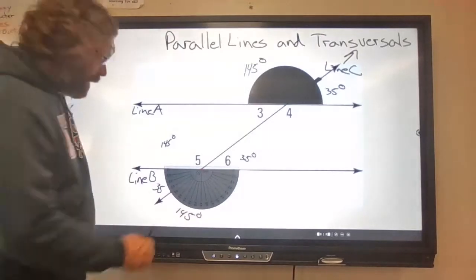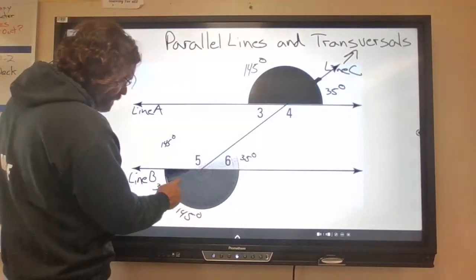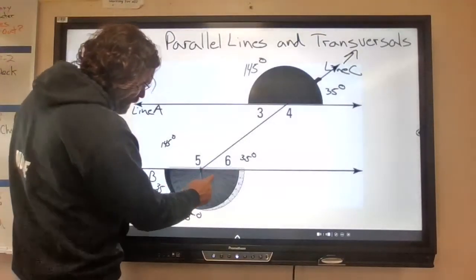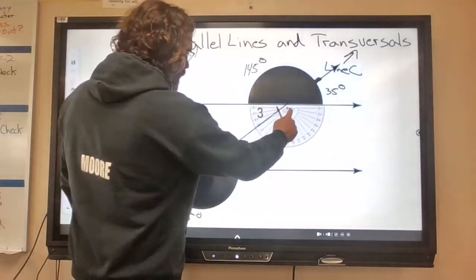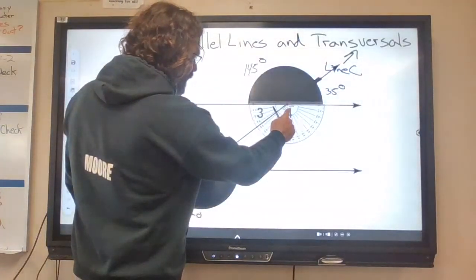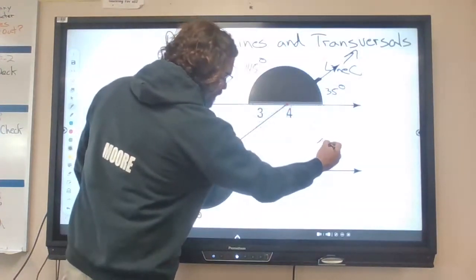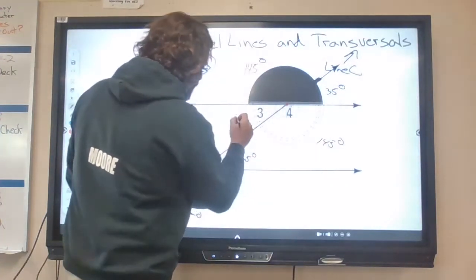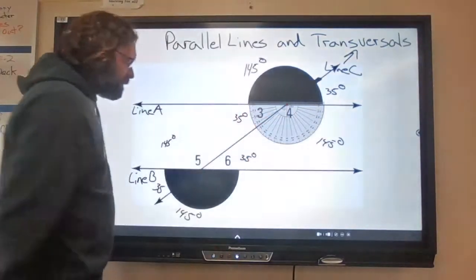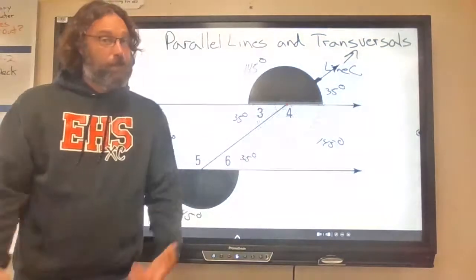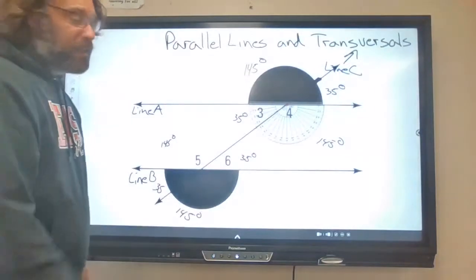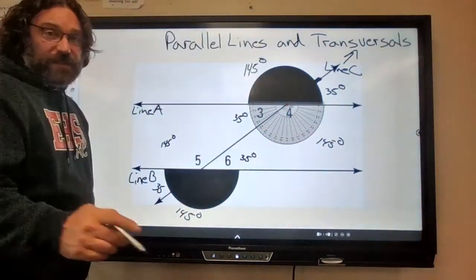I got to move that. Silly technology. And lo and behold, I come back over here and look what I've got: 145 degrees, 35 degrees. So at a gut level, here's what we need you to understand.